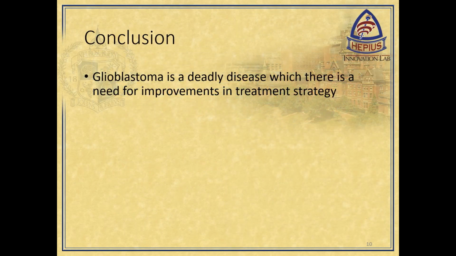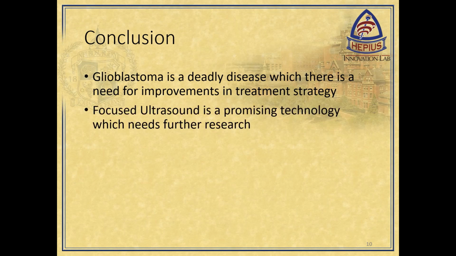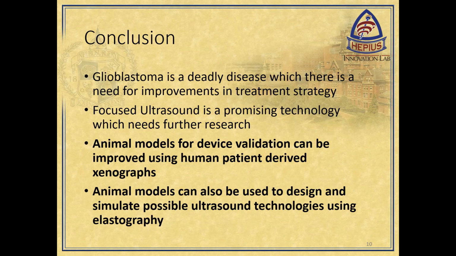The stagnancy of glioblastoma prognosis outcomes in the last few decades is exceptionally concerning given its high mortality rate. We are very excited as an acoustic engineering community for the progress that focused ultrasound has made for treating glioblastoma. But given the potential lives lost, we would like to increase the speed at which research is happening for this treatment. We can do so by using animal models with human patient-derived xenografts for validation of treatment as well as planning and simulation based on elastography data collected.